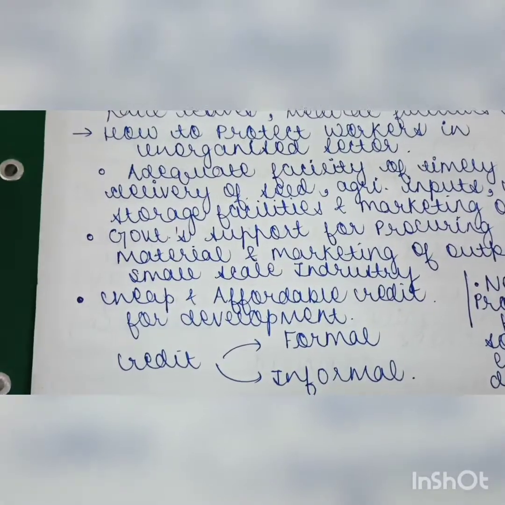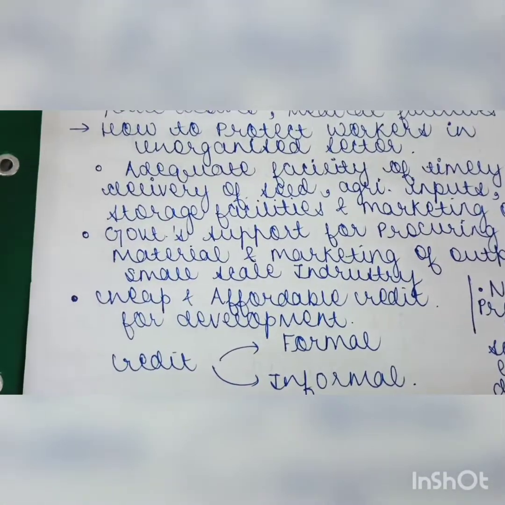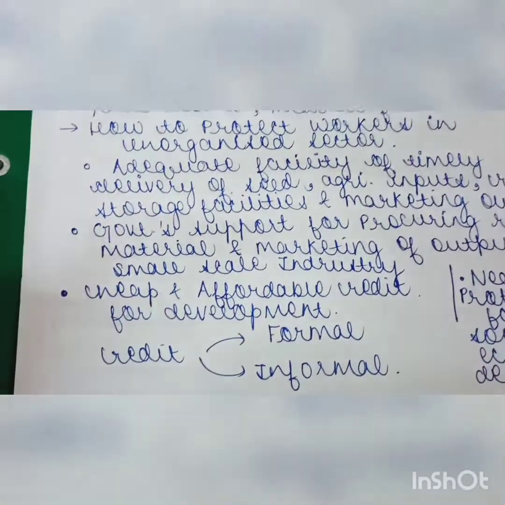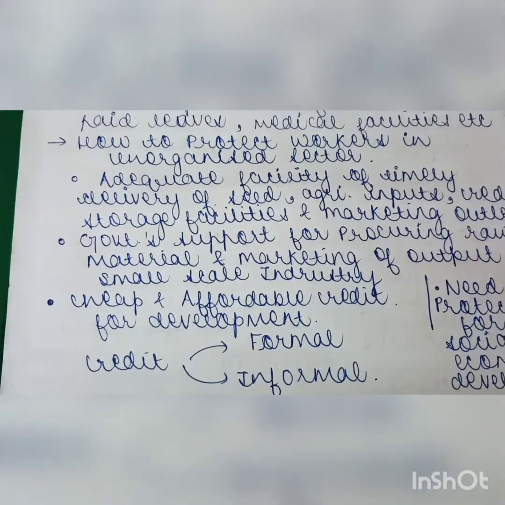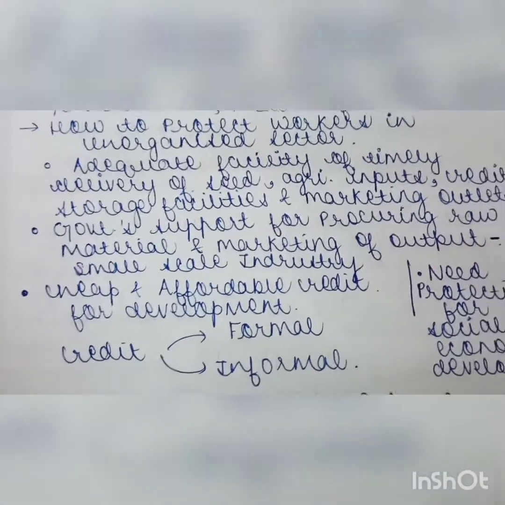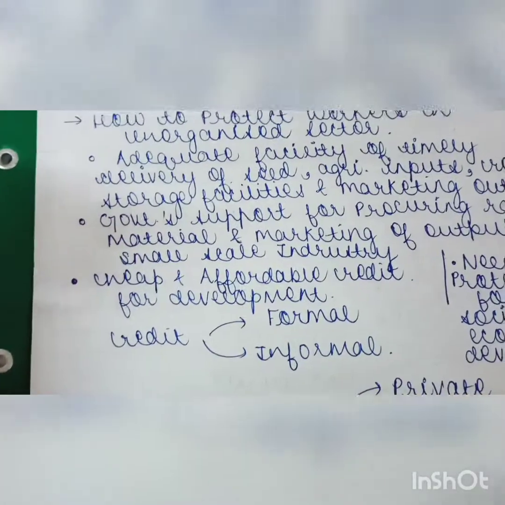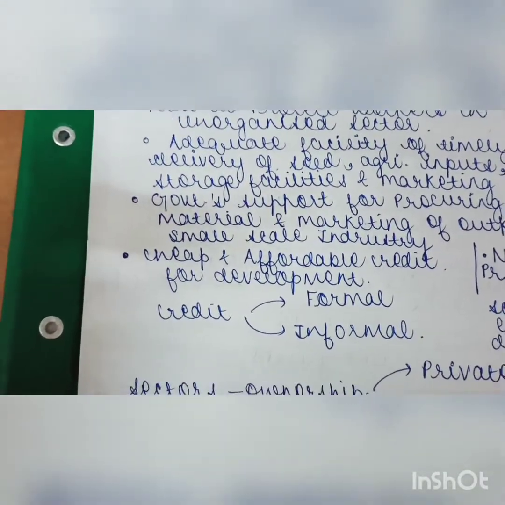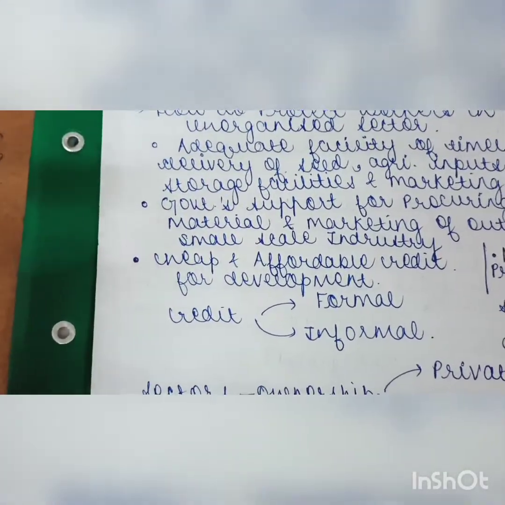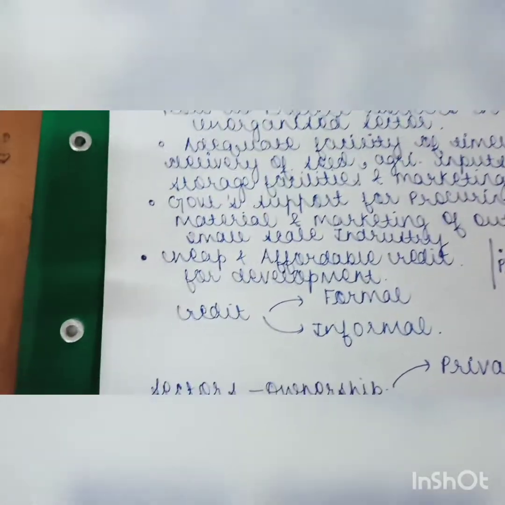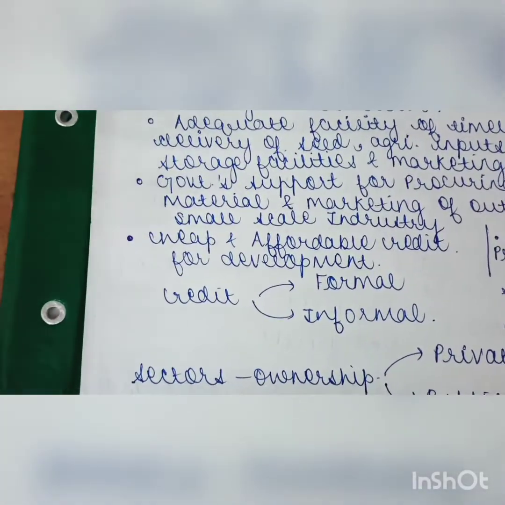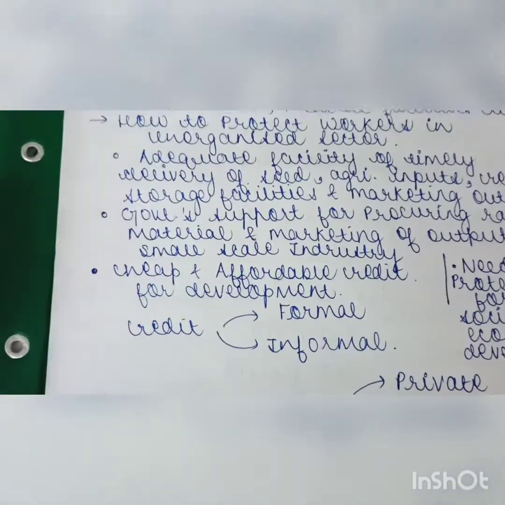Due to a lot of different reasons, workers are exploited. So how to protect the workers in the unorganized sector? Because the unorganized sector has low pay, no provisions for overtime, no paid leaves, no medical facility, etc. So how to protect them?